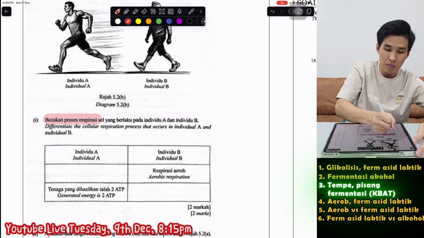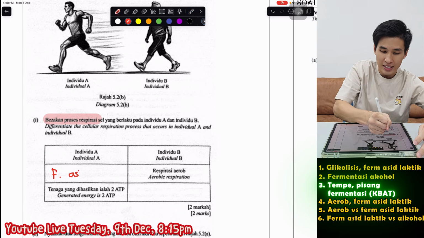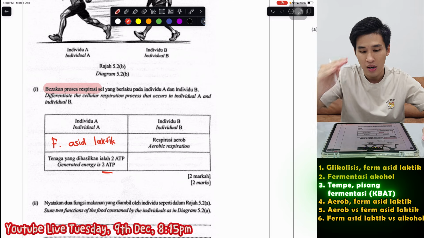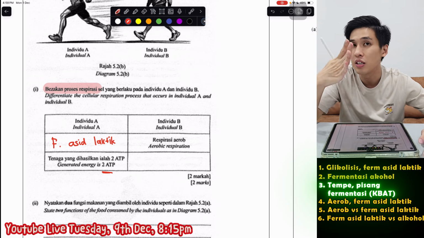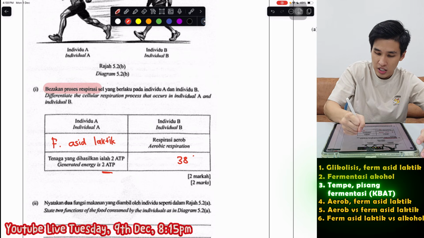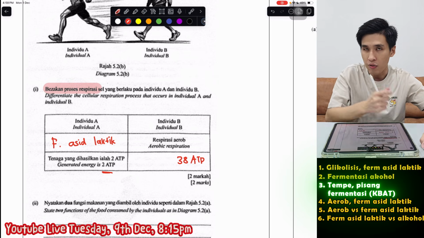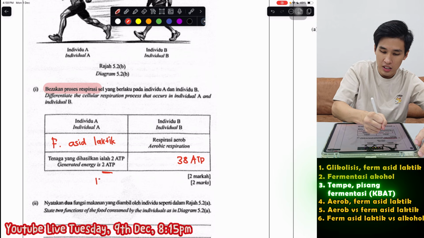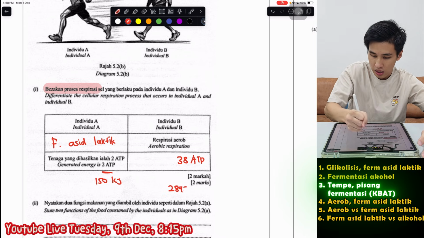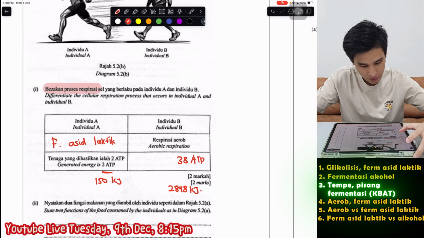So human punya fermentasi asid laktik. I just write short form. So fermentasi asid laktik tenaga sure is lesser than aerob because glukosa diuraikan secara tidak lengkap. So you get 38 ATP. This is only 2. If you're talking about kilojoule, this is only 150 kilojoule tenaga. This is 2898 kilojoule tenaga.